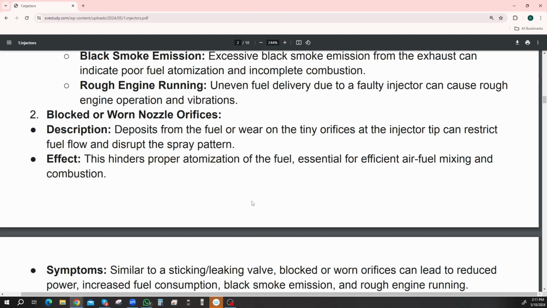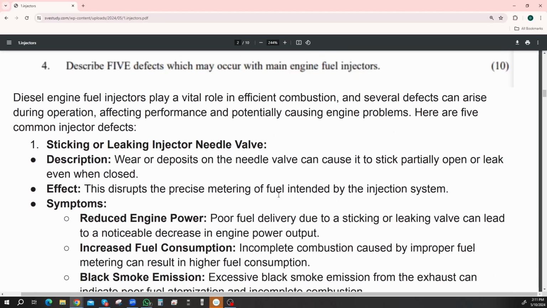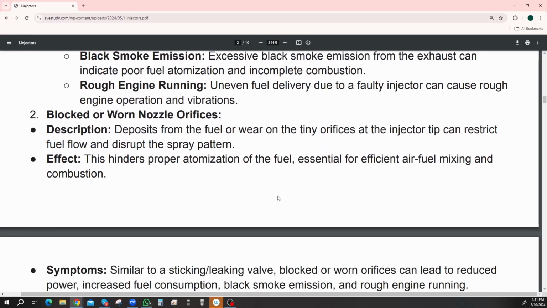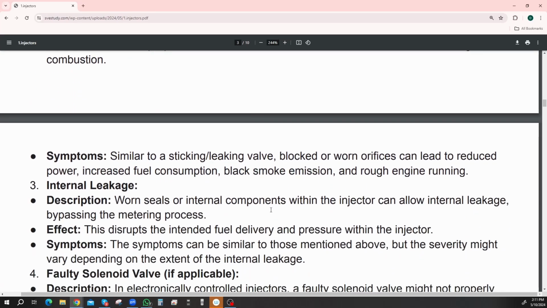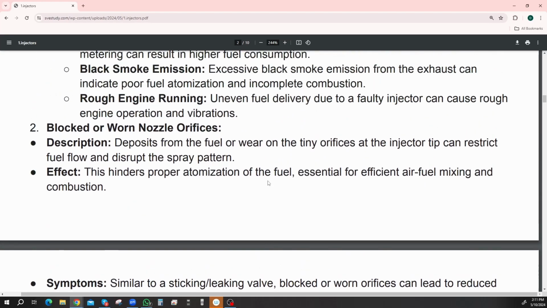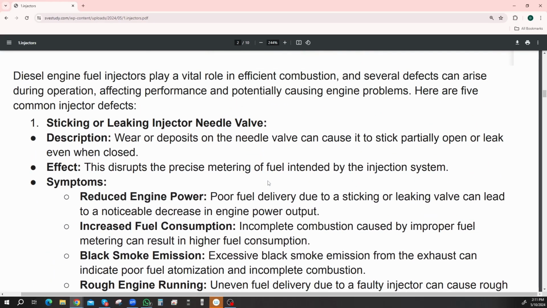They're all clumped together on one side, or under-delivering or over-delivering, like the ones above. This hinders proper atomization of the fuel, which is essential for efficient air-fuel mixing and combustion. The symptoms are similar to a sticking or leaking valve. Blocked or worn orifices can lead to reduced power, increased fuel consumption, black smoke emission, and rough running of the engine. So basically very similar. This is worn orifices. The other one was sticking due to dirt, I suppose?